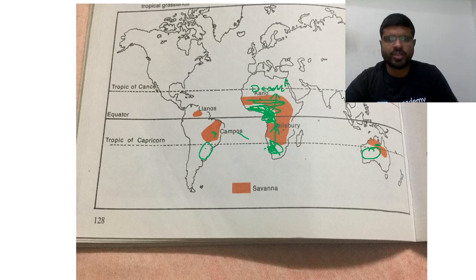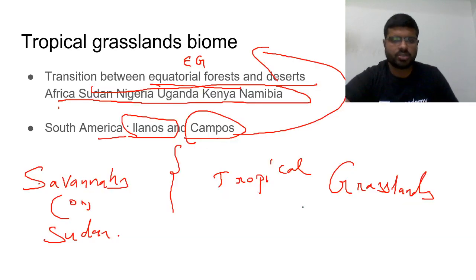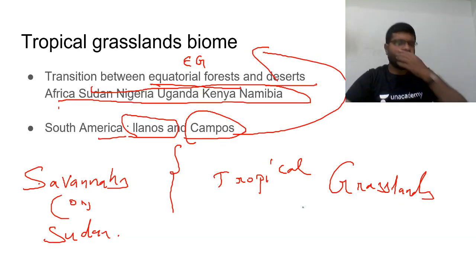In which places of India do you find more wildlife? Which states have very significant wildlife? Wild animals, big animals, cats, etc. Usually, huge national parks are found in Karnataka and even in Madhya Pradesh. Why Madhya Pradesh? One side, the eastern side, western side, desert. Other side, some decent rainfall. Karnataka: one side, Kerala, on another side, etc. The rain shadow region of the Western Ghats. So transition. Transition between equatorial forests and deserts.